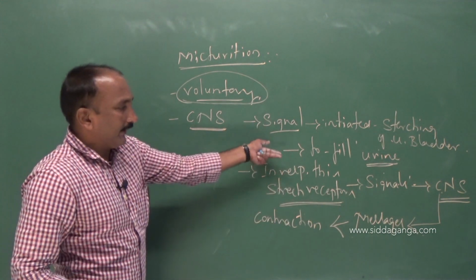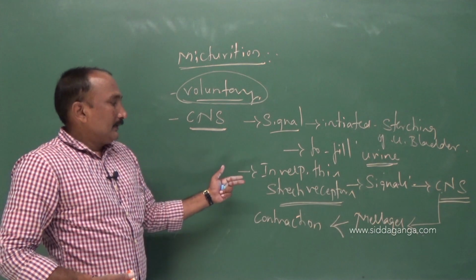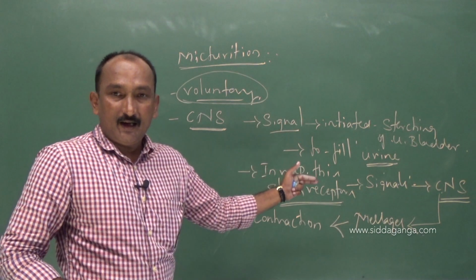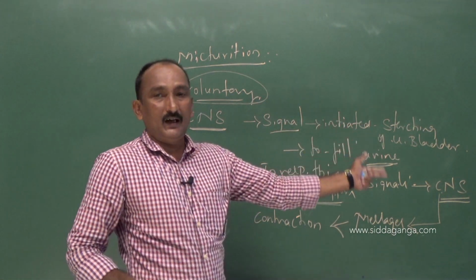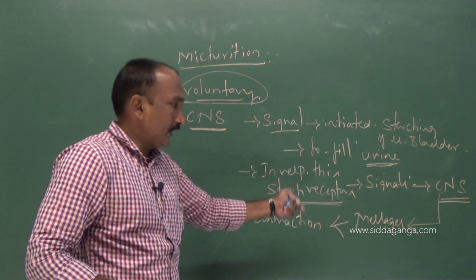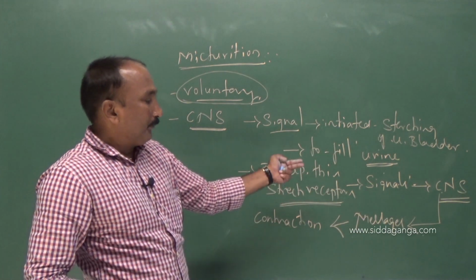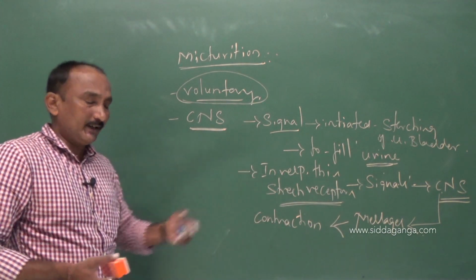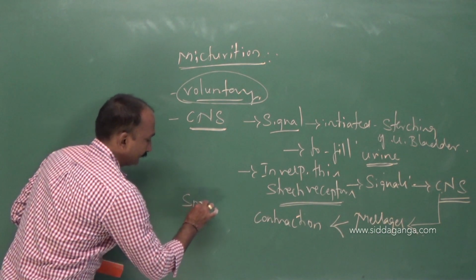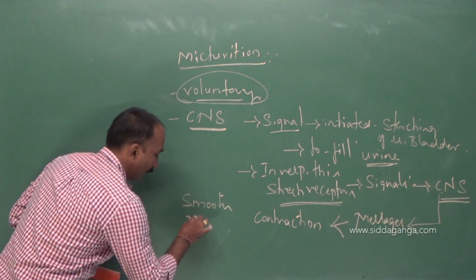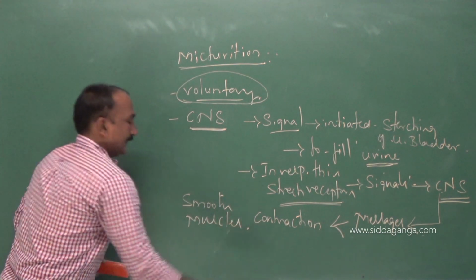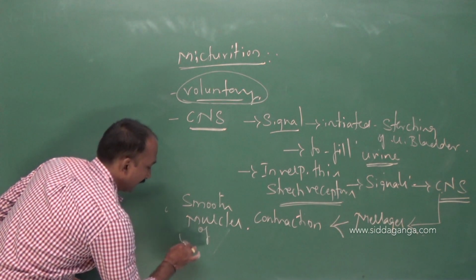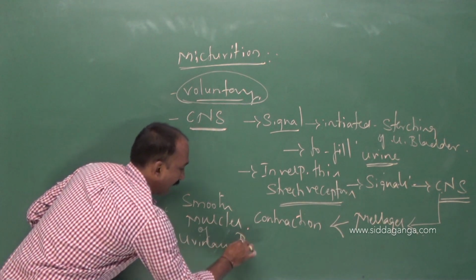As the urine fills completely, the stretch receptors of the urinary bladder send the signal to the central nervous system, which passes motor messages to initiate the contraction of the smooth muscles of the urinary bladder.